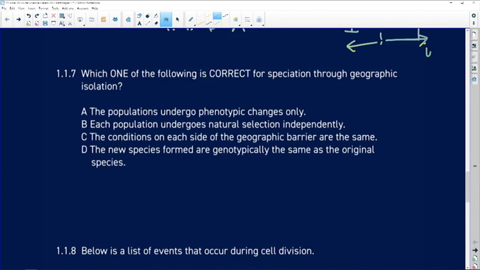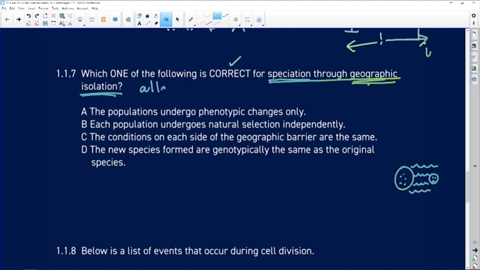1.1.7. Which one of the following is correct for speciation through geographic isolation? So we're talking about the arising of a new species, and the thing which has triggered that new species to develop is geographic isolation. So where we have maybe the species developing on 2 different islands separated by the ocean. That's what we call geographic isolation.